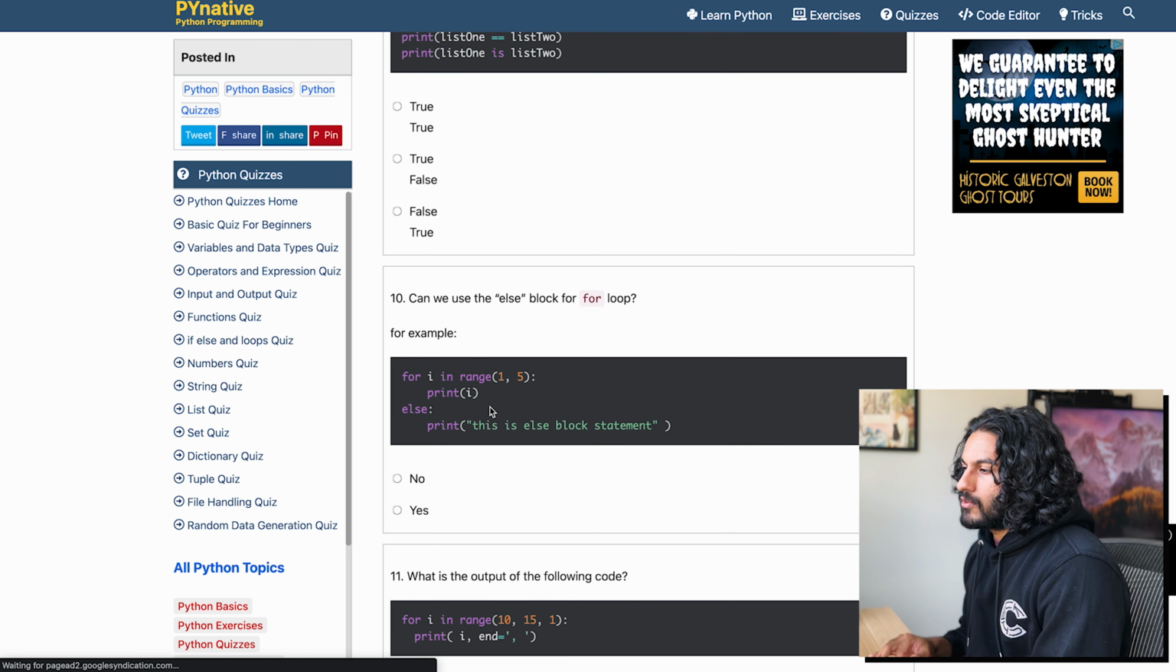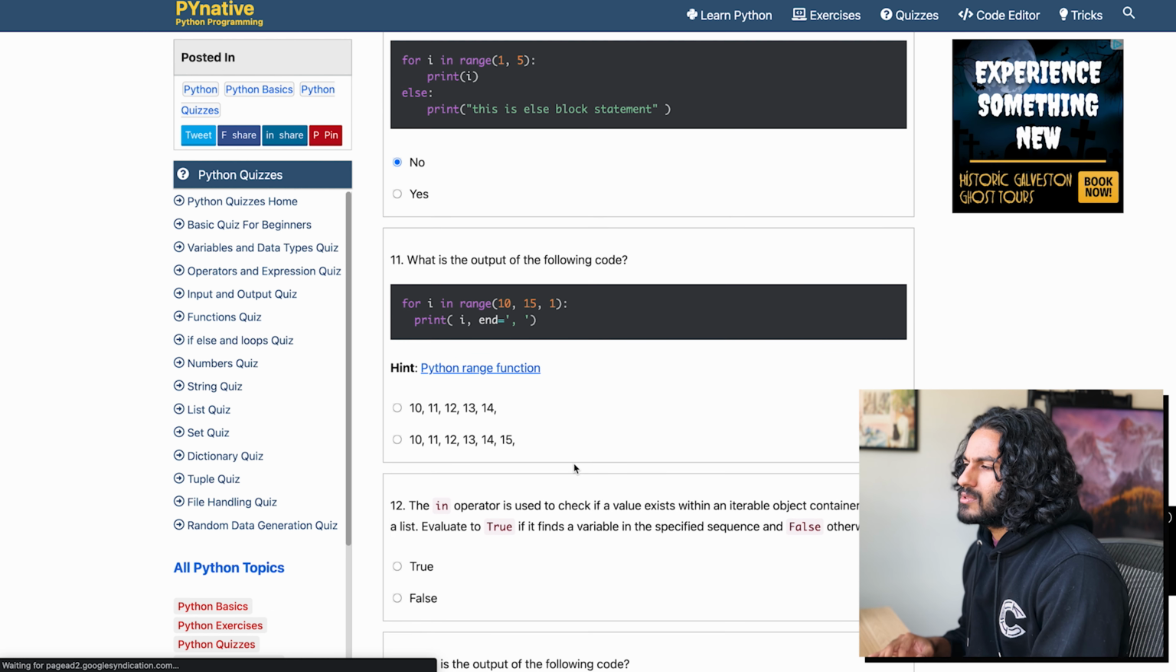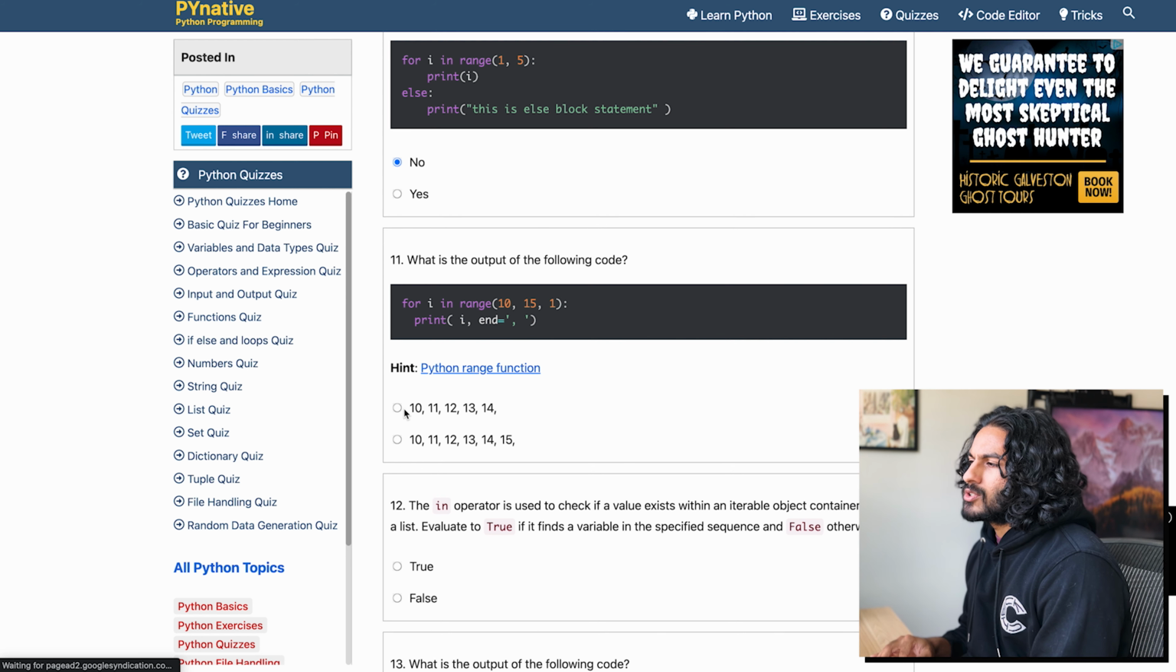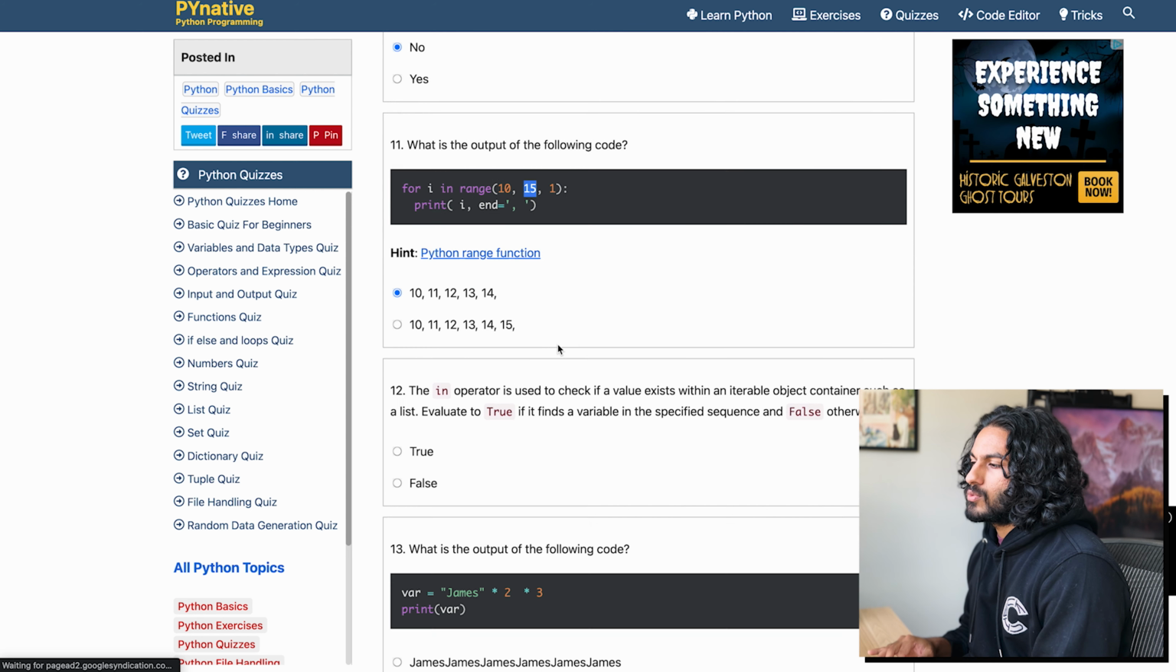Can we use the else block for a for loop? For this, no. You can't do that. That sounds sus. What is the output of the following code? 10, 15, and 1. Okay. So there's gonna be commas. Okay, sure. It's gonna be 10, 11, 12, 13. Again, it's not going to include the last one.